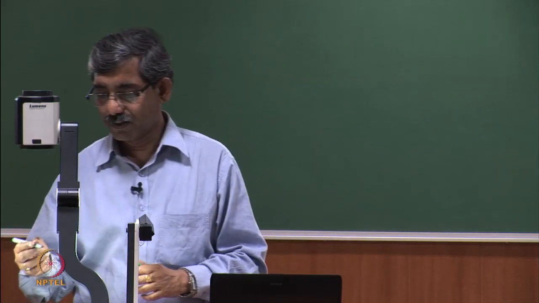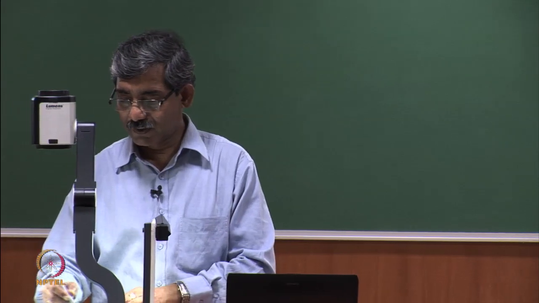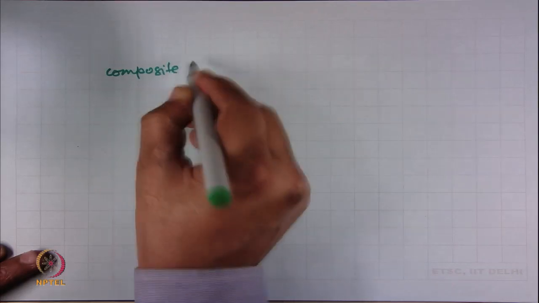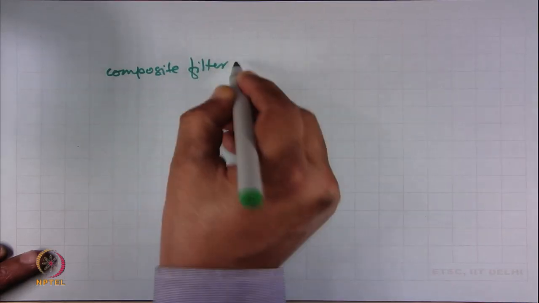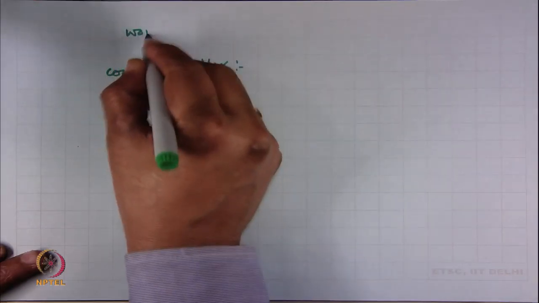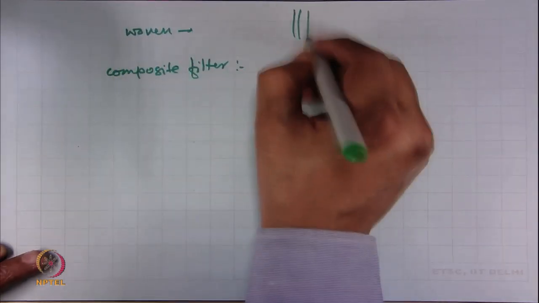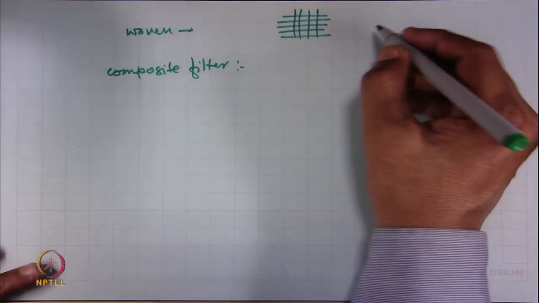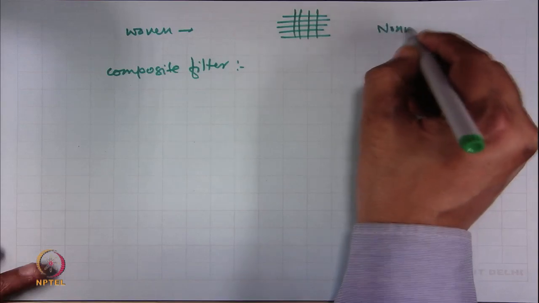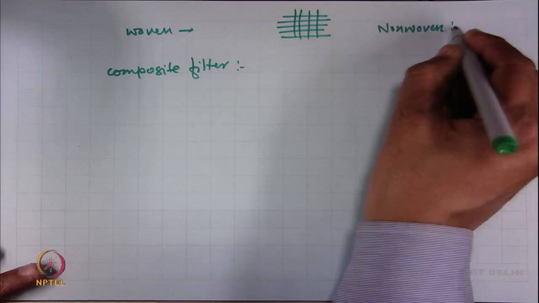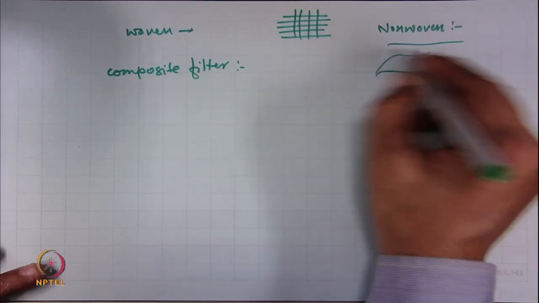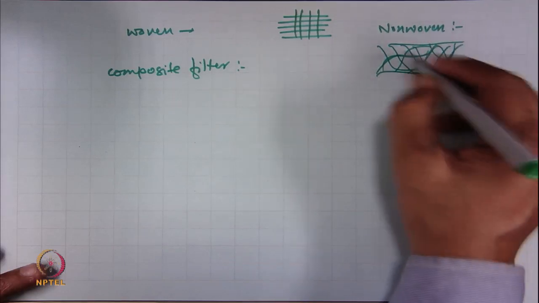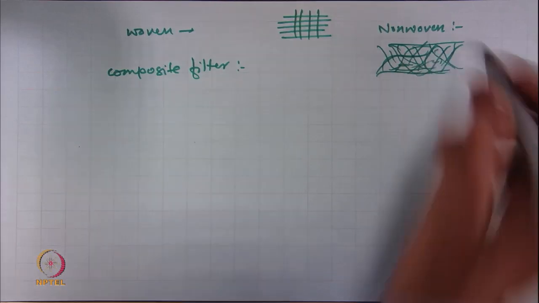So, we can have composite filter medium. Woven is the simple woven structure. We can also have knitted filter medium. Non-woven structure is very widely used, made directly from fiber.